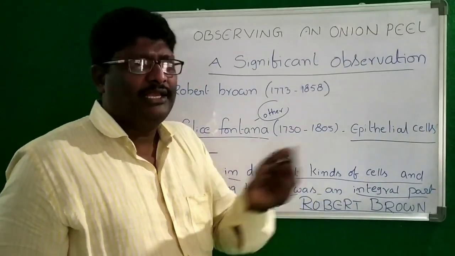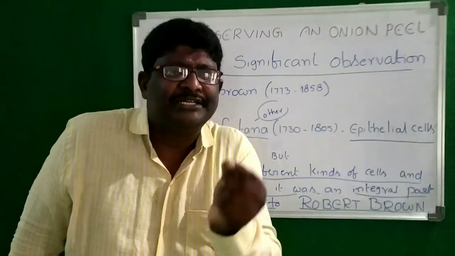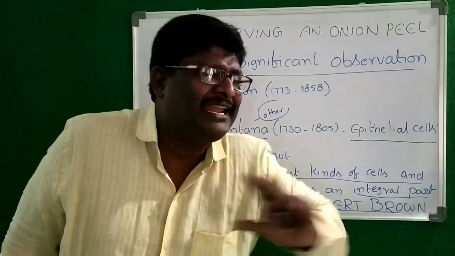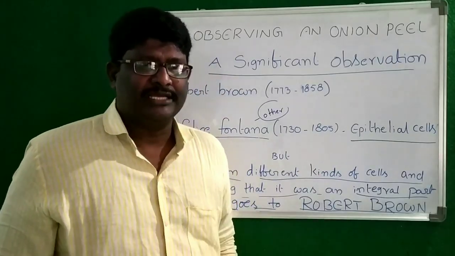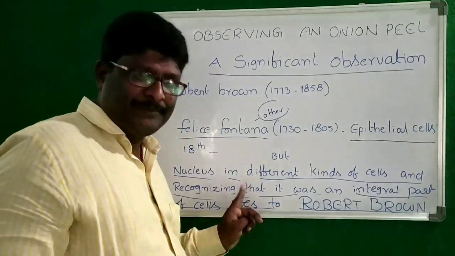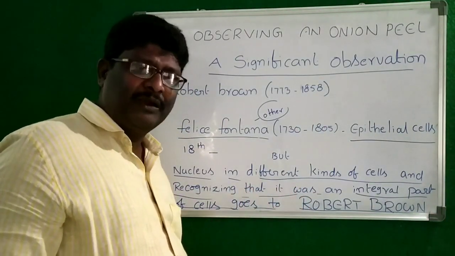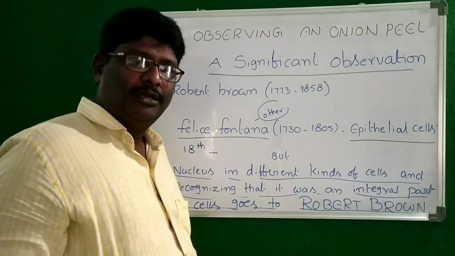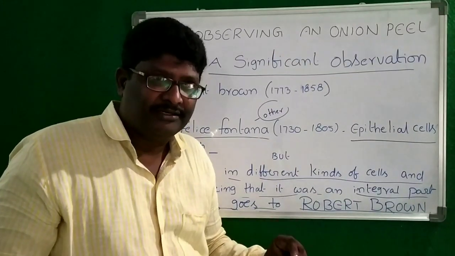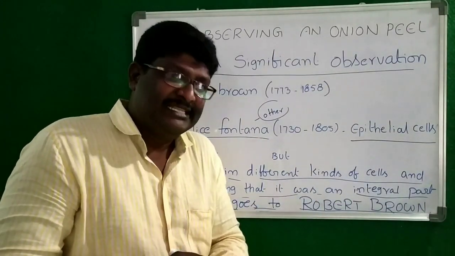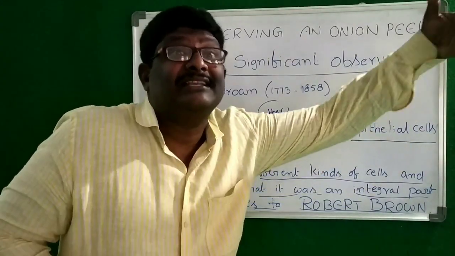The other scientists found this nucleus structure only in epithelial cells, but they didn't say anything about the nucleus. But who is this person? Robert Brown. He found the nucleus, and that the same structure is to be seen in other cells also.